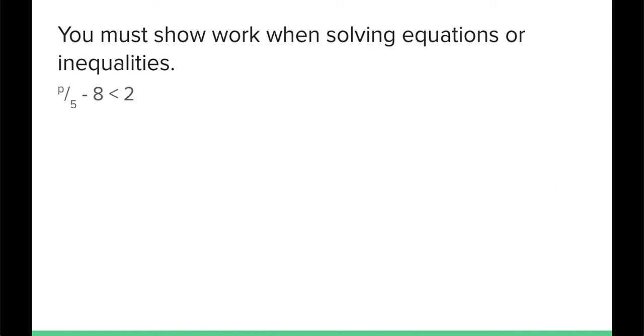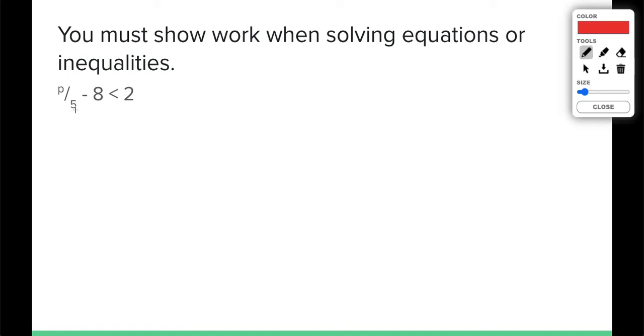Let's try an inequality. P over 5, or P divided by 5 minus 8 is less than 2. Just like with an equation, we're going to use the same process for solving. I'm going to draw a line down from my inequality symbol. Whatever happens on one side of the line must happen on the other side. Let's start on the side that has the variable, but with the piece that's furthest away from the variable. That would be our -8.